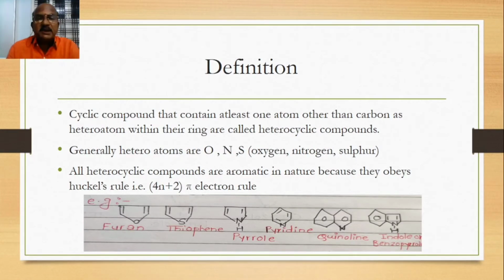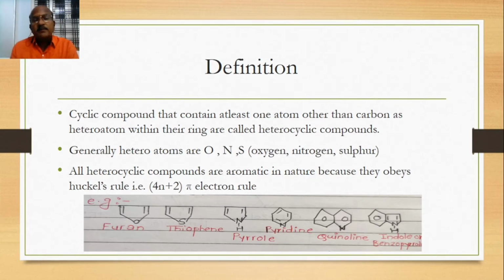We are given the definition: cyclic compounds that contain at least one atom other than carbon as a heteroatom within their ring are called heterocyclic compounds. Here you can see that in a cyclic compound, one or more elements are different. Different means other than carbon and hydrogen, which are the compulsory parts. If an element other than carbon and hydrogen is present in that cyclic compound, we call it a heterocyclic compound. We are discussing here in the language of chemistry in this fashion.